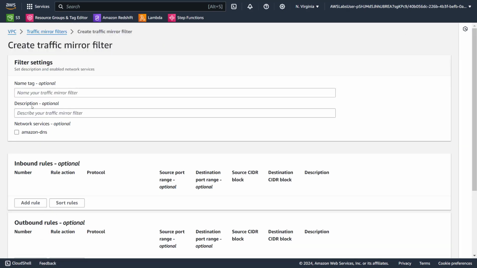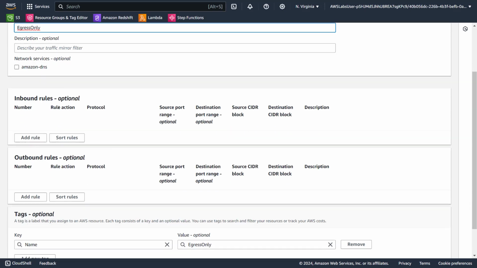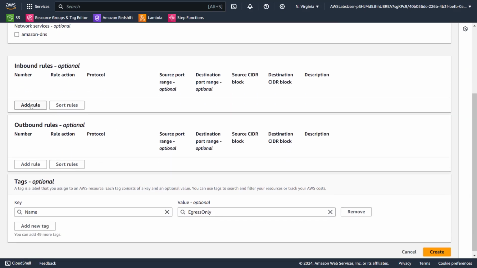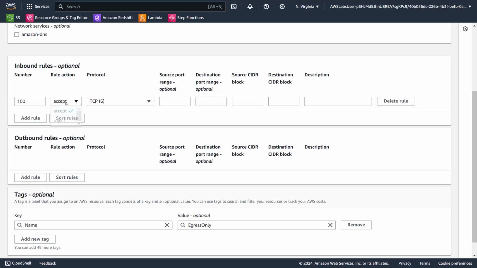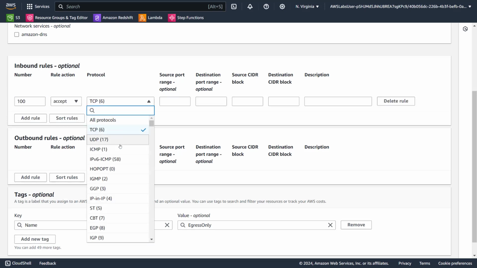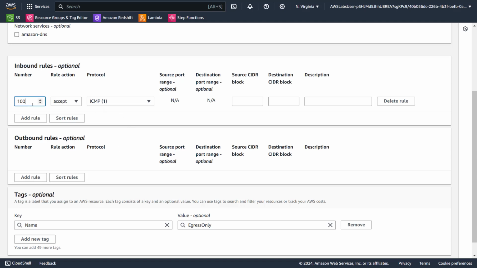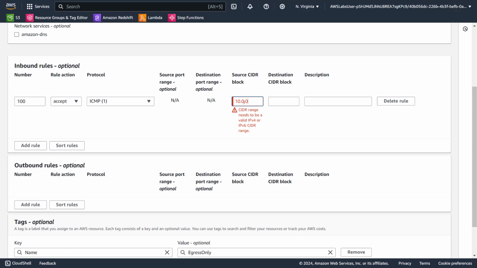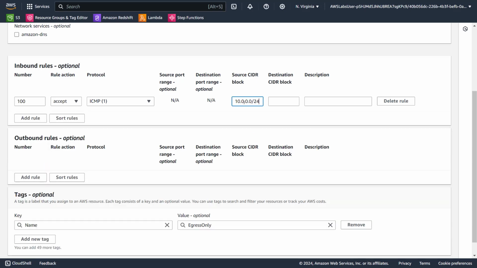Now let's create the traffic mirror filter, and I think egress only. Is that what we named it, or they named it? I don't remember. So inbound rules, I think they added 100. It's going to be ICMP. Did they say 1 or 100? I don't remember. Source is going to be like 10.0.0.0/24. At least that's what I think.